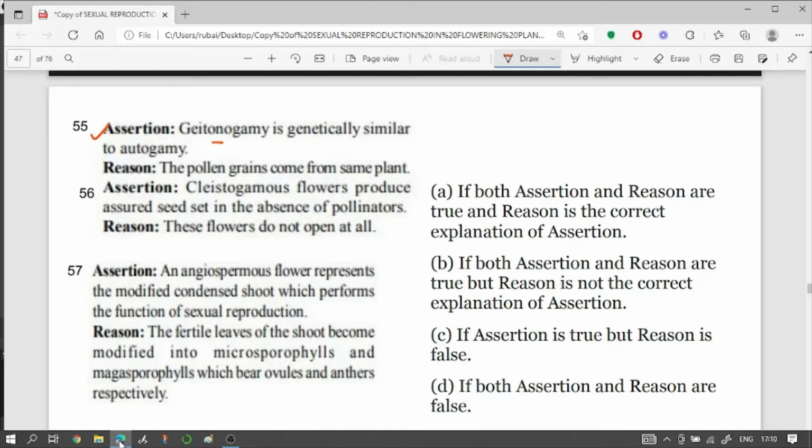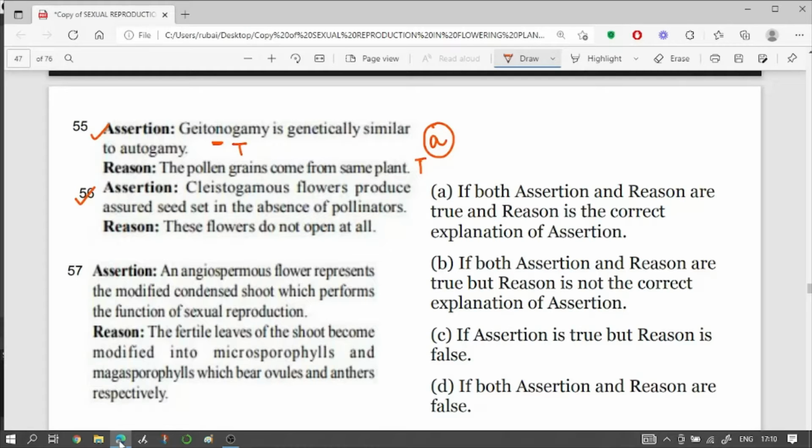Now, if you remember, geitonogamy is the transfer of pollen from the anther to the stigma of another flower but of the same plant. So question number 55, what do you think the correct answer is? The assertion is true and the pollen grain comes from the same plant. That's the reason, which is also true and is correctly explaining the assertion. So the correct answer to this question is both assertion and reason are true and reason is the correct explanation of assertion. Question number 56.